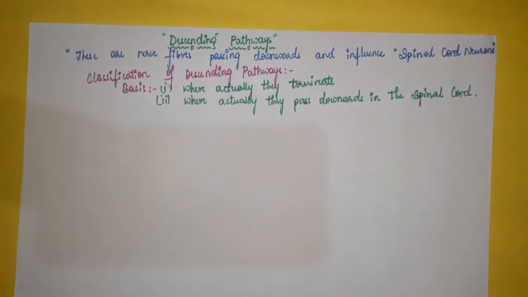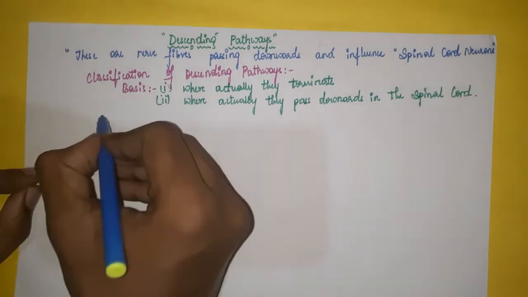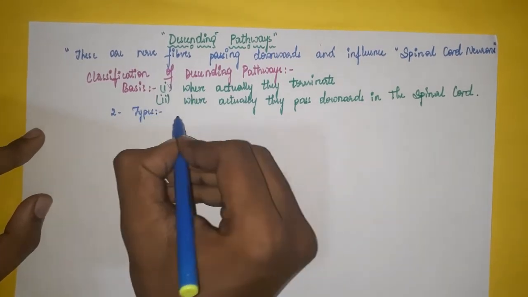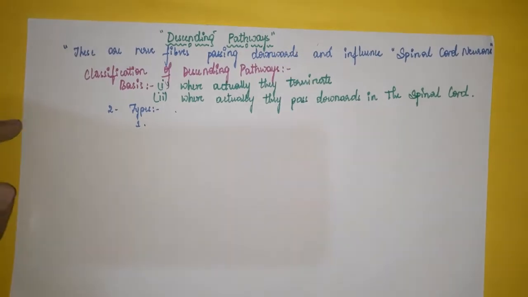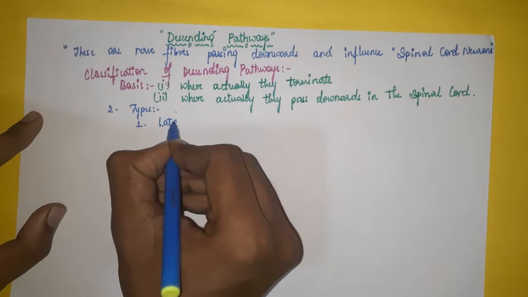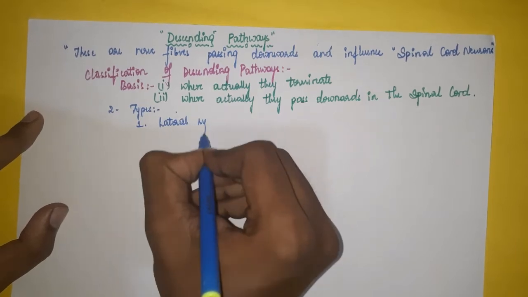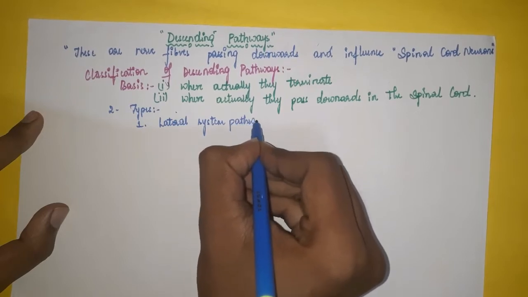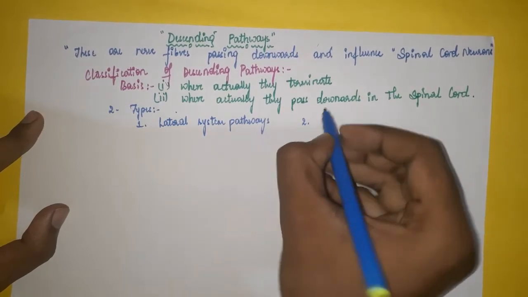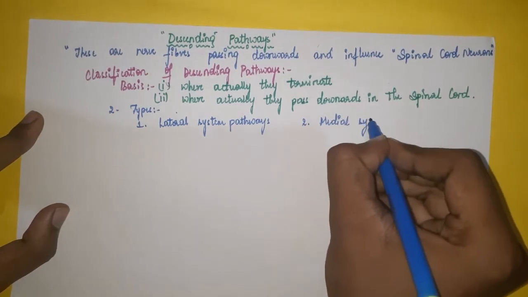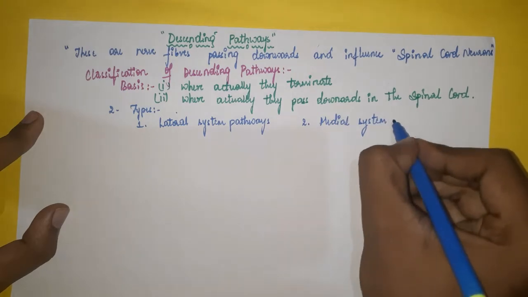Now, what are the types on this basis of classification? There are two types. One, lateral system pathways, and another one is medial system pathways.